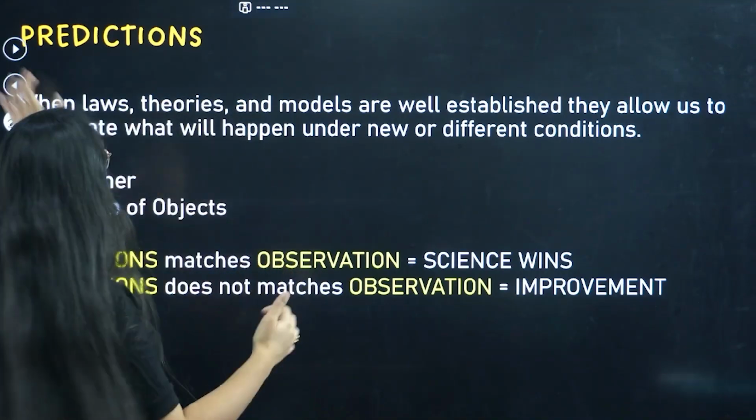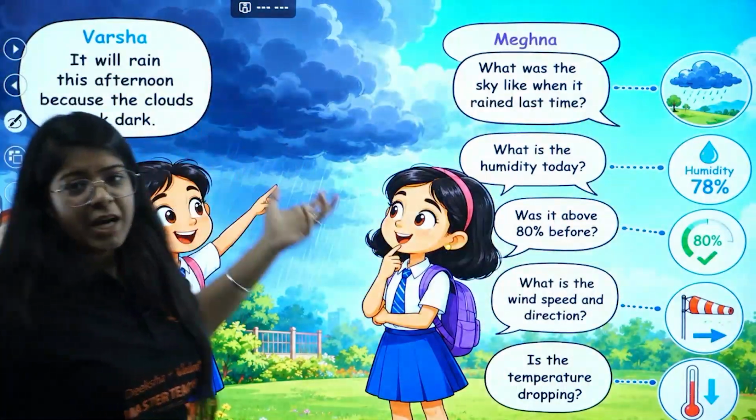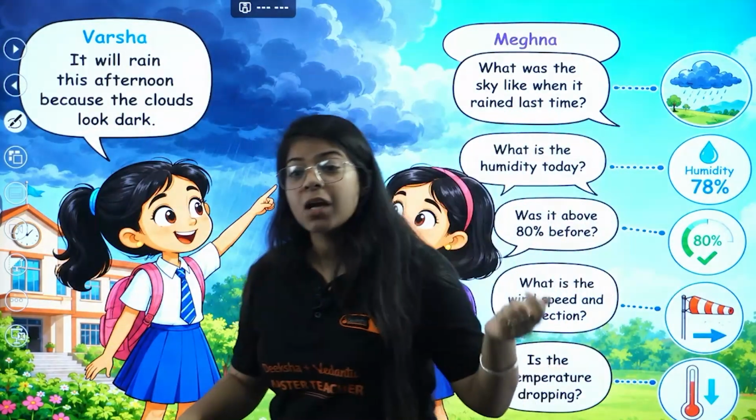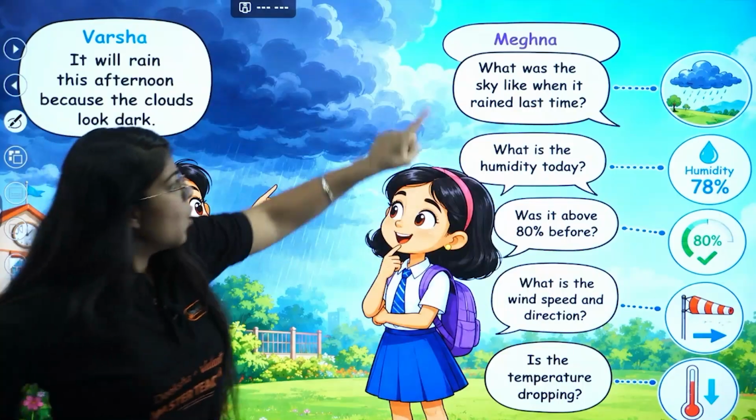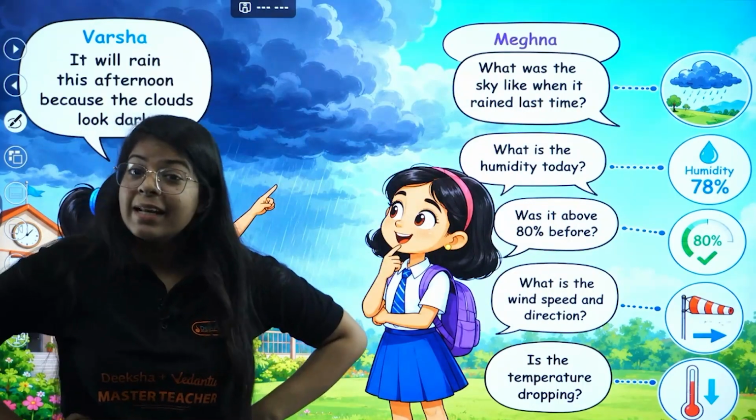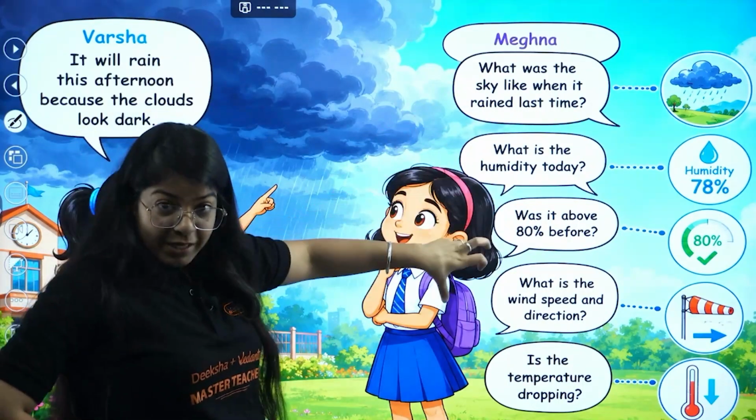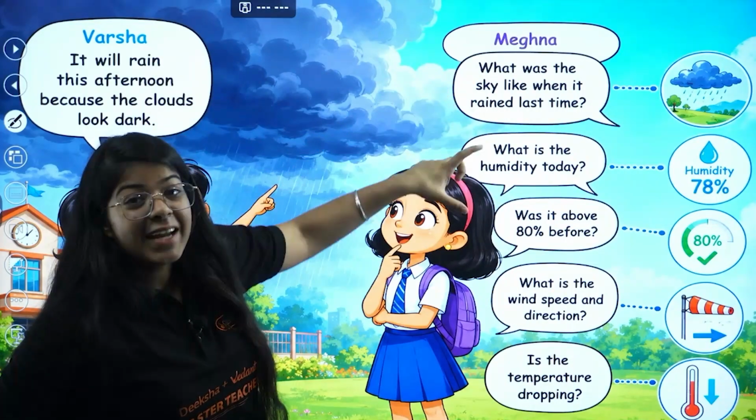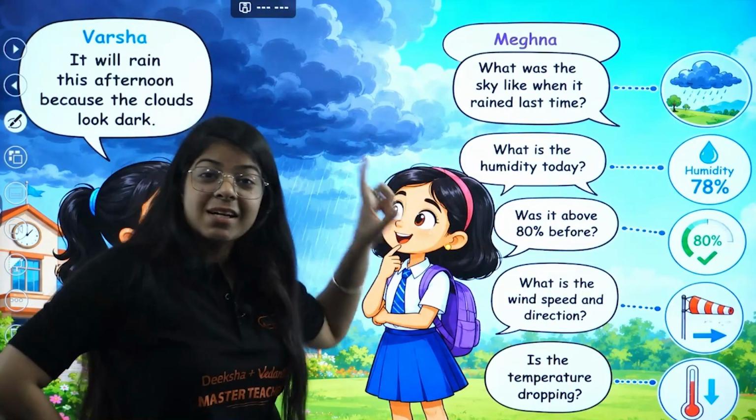Now, on that, see, Varsha is there. She says, oh, look, it will rain today. Now, Meghna is like, why are you saying that it rains today? What was the sky like when it rained last time? See, she is doing the prediction, but she is asking the right kind of questions that we studied earlier, right?